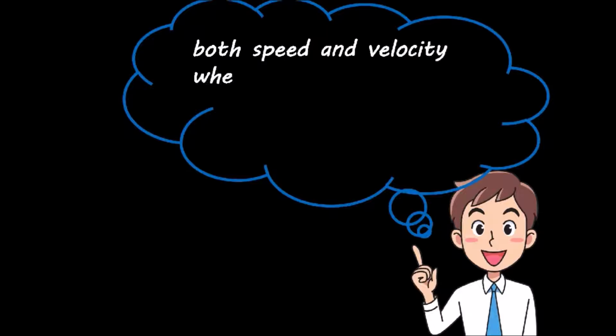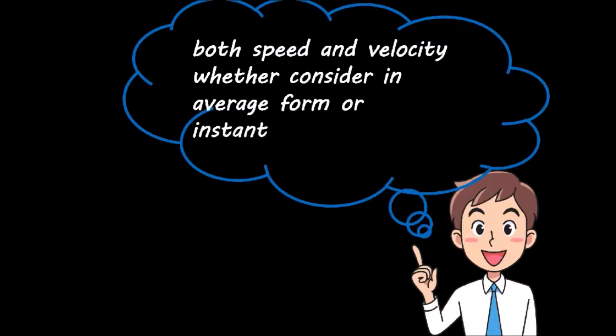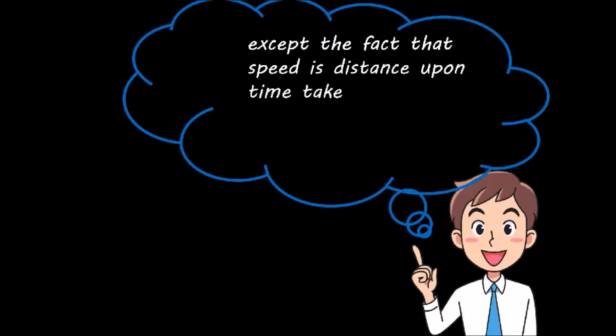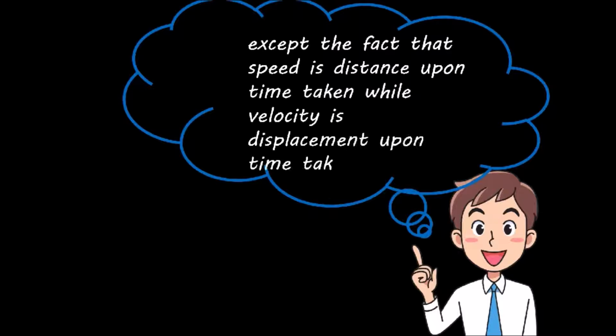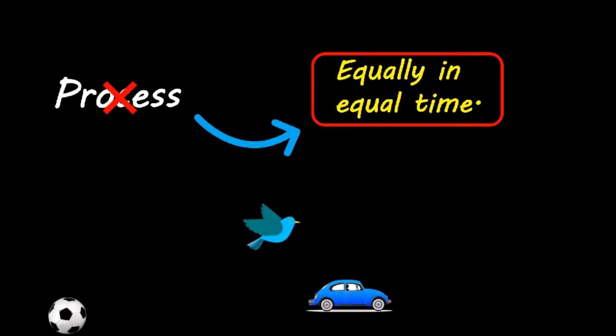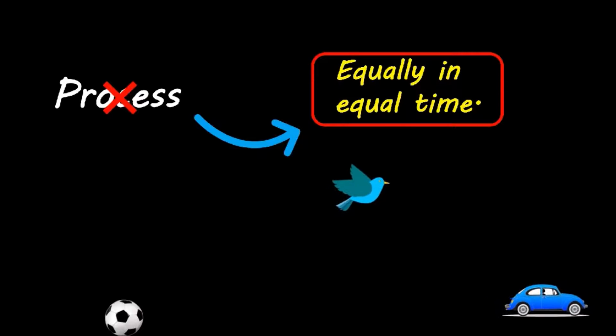Both speed and velocity, whether considered in average form or instantaneous form, work on the same concept except that speed is distance upon time taken while velocity is displacement upon time taken. As we know, no process in the whole world can happen equally in equal time intervals. Sometimes processes are fast and sometimes slow, but cannot have the same pace overall. Throwing a ball, flying of birds, driving a car. All such processes therefore have graphs of curve form.